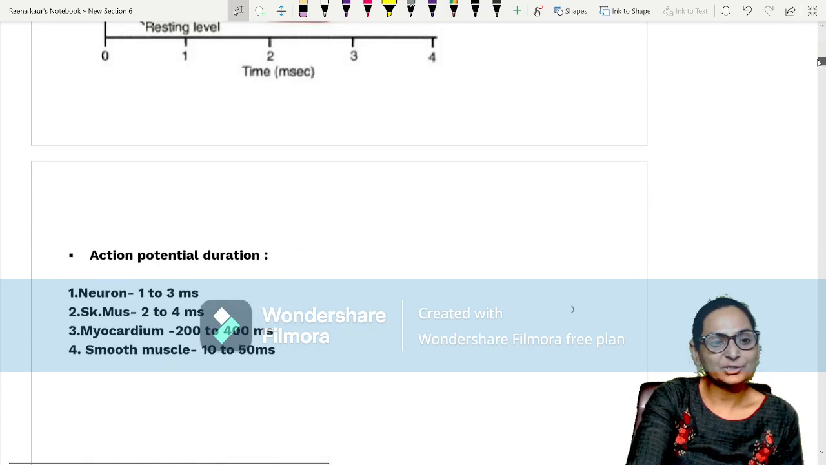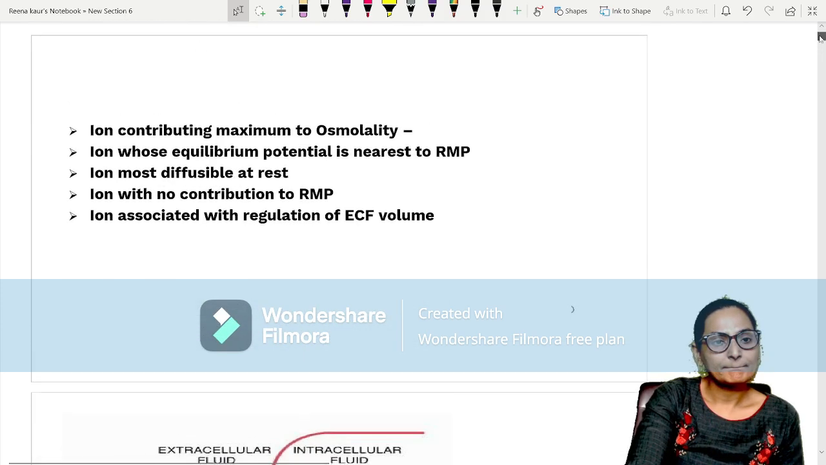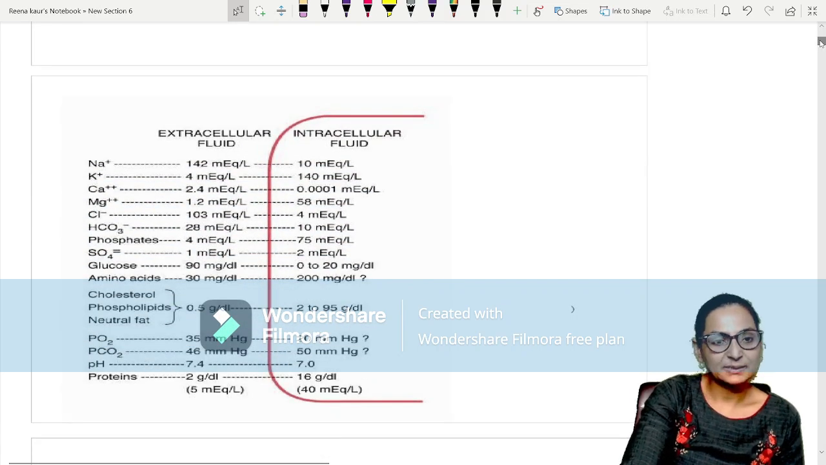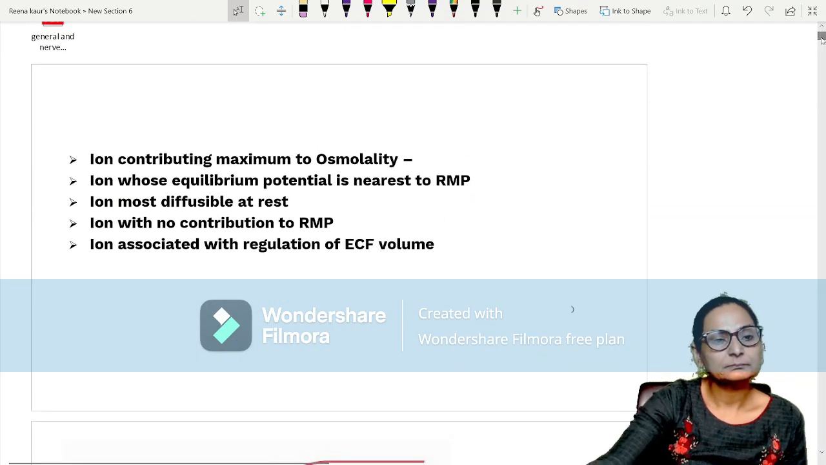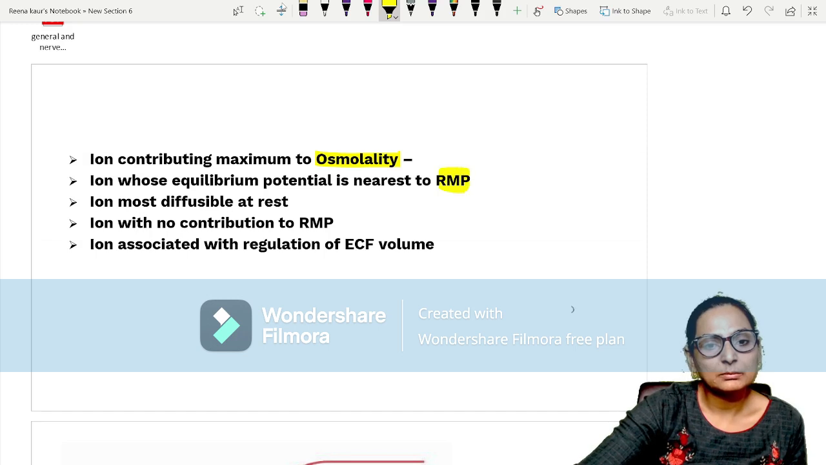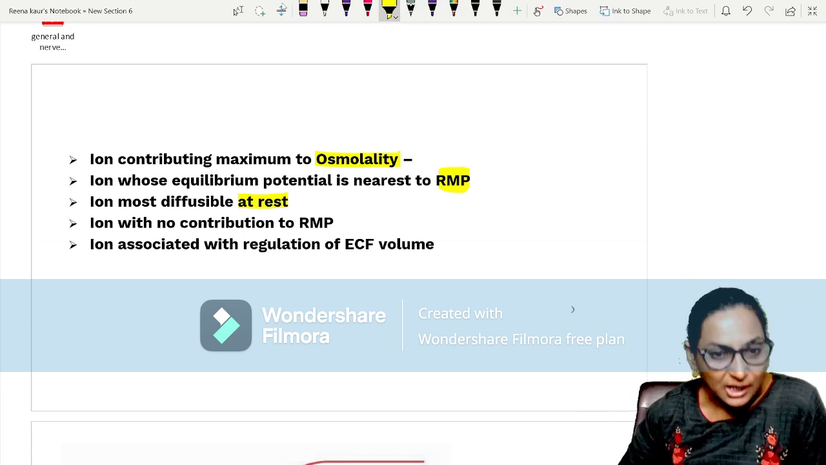Now we look into our action potentials. These are very important simple one-liners. For example: ion contributing maximum to osmolality. Ion whose equilibrium potential is nearest to RMP. Ion which is most diffusible at rest. Ion with no contribution to RMP. So these are the simple one-liners which come to us.